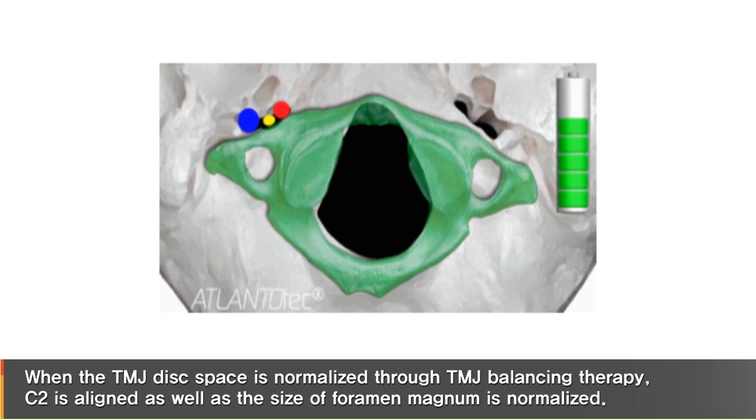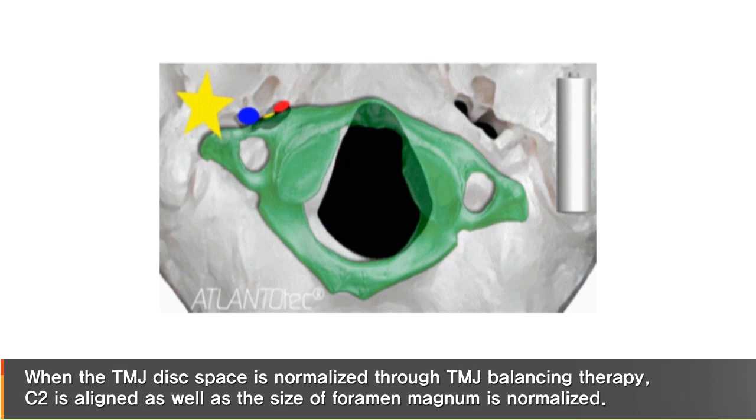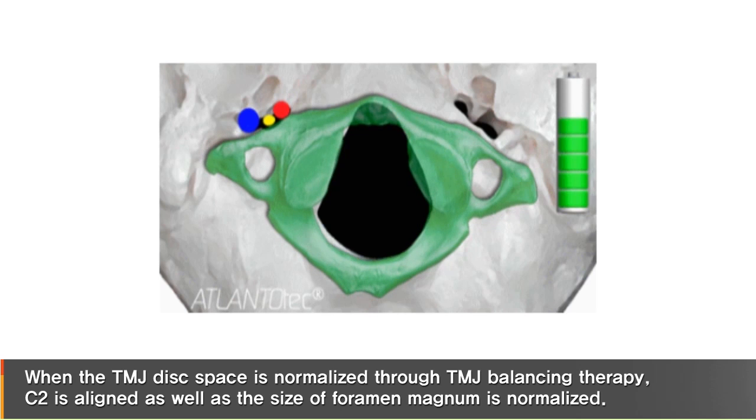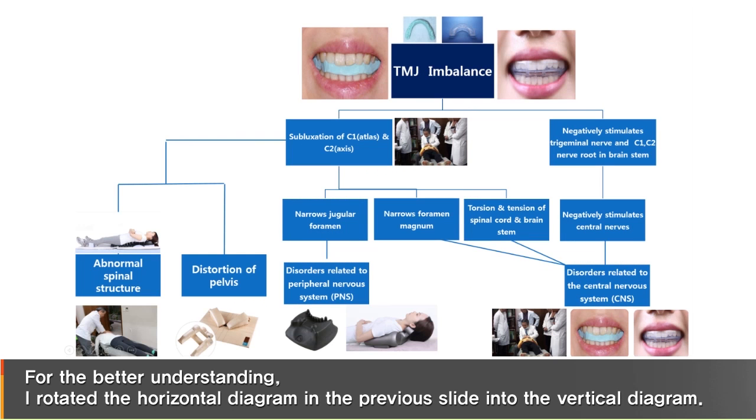When the TMJ disc space is normalized through TMJ balancing therapy, C2 is aligned, as well as the size of the foramen magnum is normalized. I've explained in what aspect I see the disease and its principles and concepts. I put everything in one diagram for the summary. For better understanding, I rotated the horizontal diagram in the previous slide into a vertical diagram.